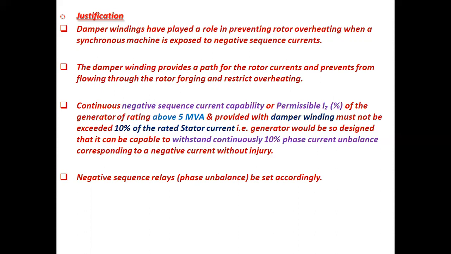Another point: continuous negative sequence current capability, or permissible I2 percentage, for generators of rating above 5 MVA and provided with damper winding must not exceed 10% of the rated stator current. That is, the generator would be so designed that it is capable of withstanding continuously 10% phase current unbalance corresponding to a negative sequence current without injury. Negative sequence relays for phase unbalance should be set accordingly.